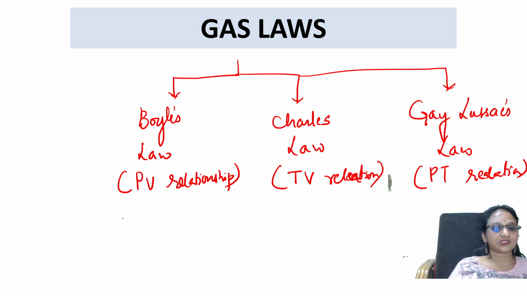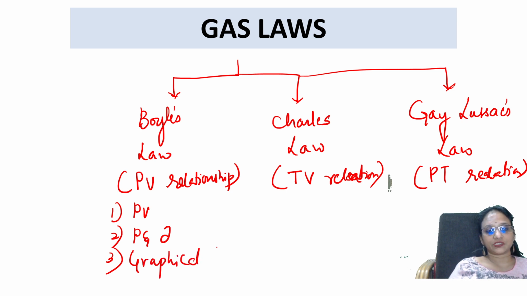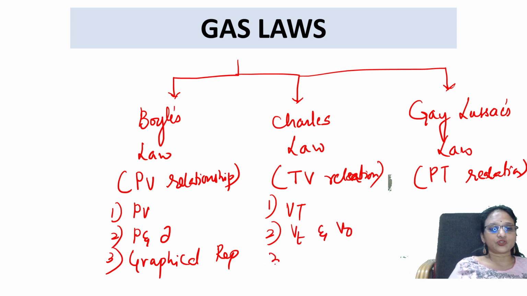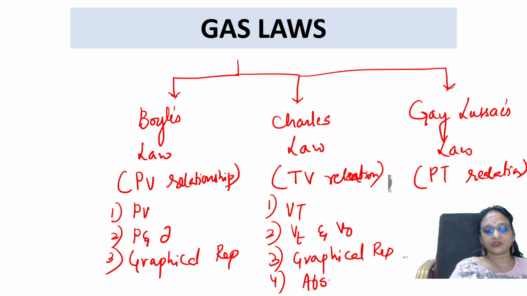Whenever you're learning any of these three gas laws, you should learn some important things. Under Boyle's law, you should learn what the PV relationship is, the relationship between pressure and density, and what the graphical representation means. When you are learning Charles' law, you should learn the VT relationship, the relationship between VT and V0, the graphical representation, and what is meant by absolute temperature. Got it, students? All right.